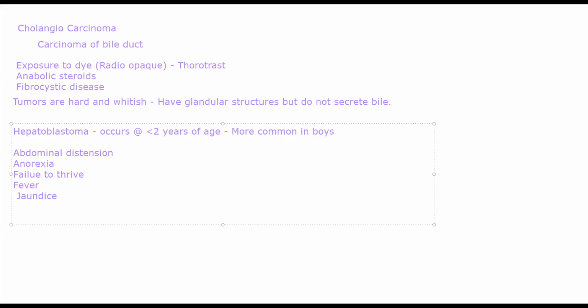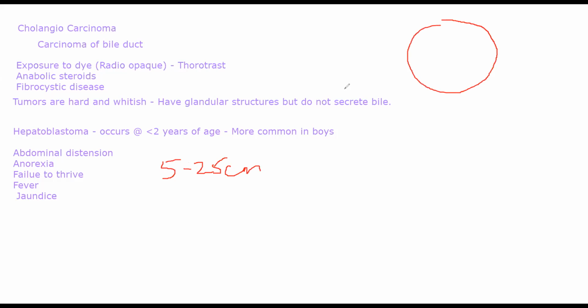Now, if you look at the pathological changes of the tumor, how the tumor looks, hepatoblastoma can be considerably big. It is well circumscribed in the sense that there are clean boundaries, and it is lobulated. It has several lobules. It measures around 5 to 25 centimeters in size. In some it will be 5, in some 20. It ranges between 5 and 25 centimeters. Let's suppose this is the tumor, you'll be able to see three different zones, or three different areas inside the tumor.